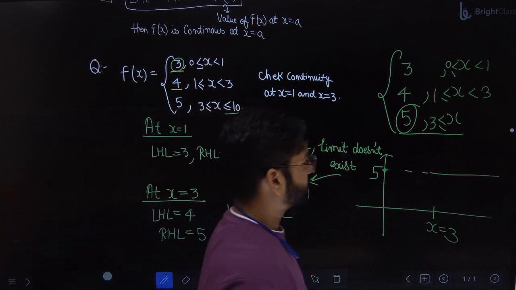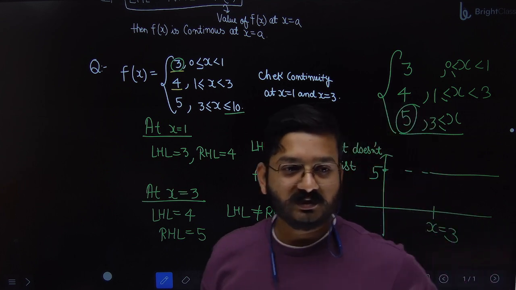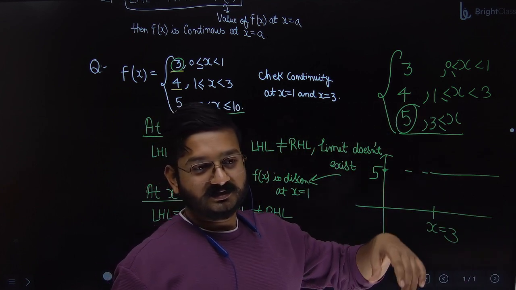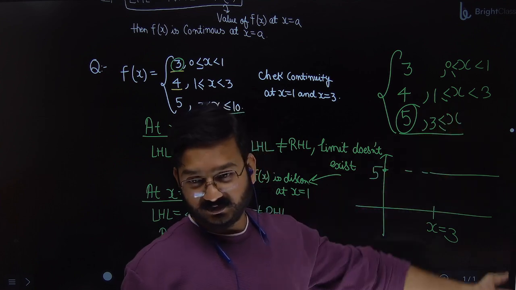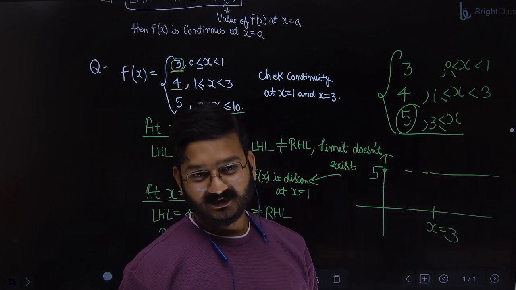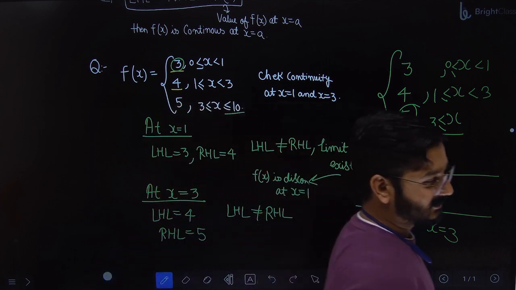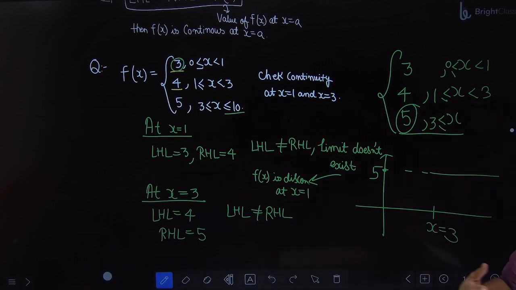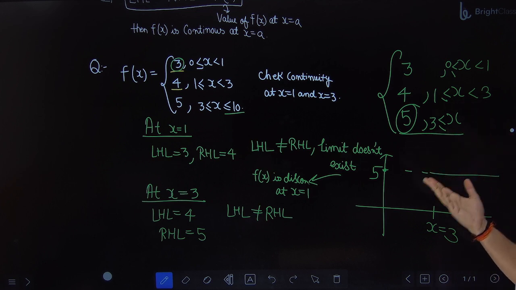Make a note of that. The seniors, I gave them this question, and they wrote that the question is wrong because x equal to 4 is not given in the question. Okay. So common sense you have to use. I know that x equal to 4 is not given, but what is the meaning of x greater than or equal to 3? It means all the values greater than 3.